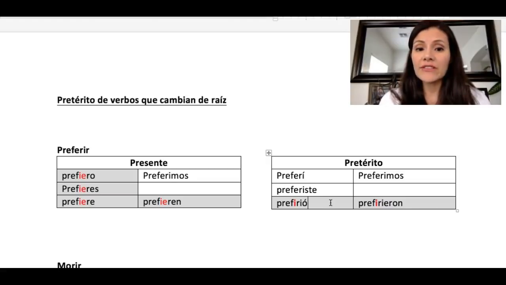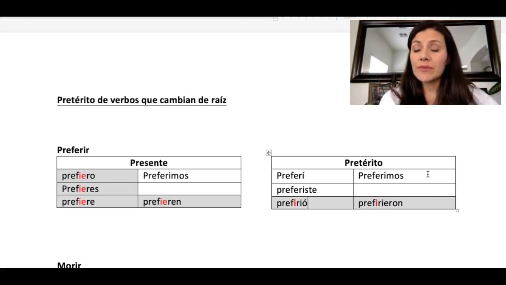So the conjugation for the verb preferir will be yo preferí, tú preferiste, él prefirió, with an I. Nosotros preferimos, ellos prefirieron, with an I.